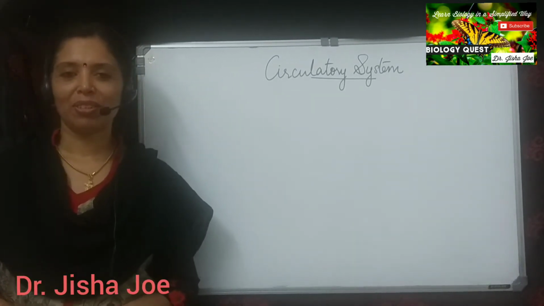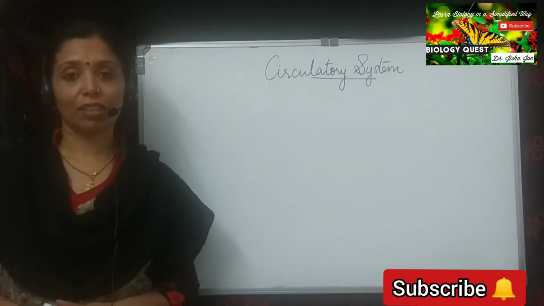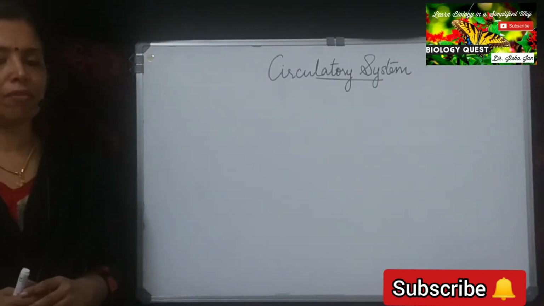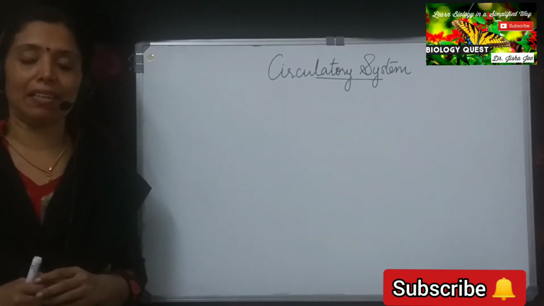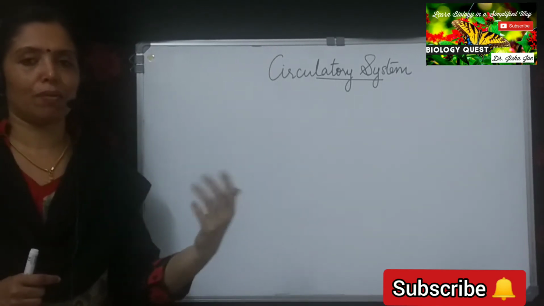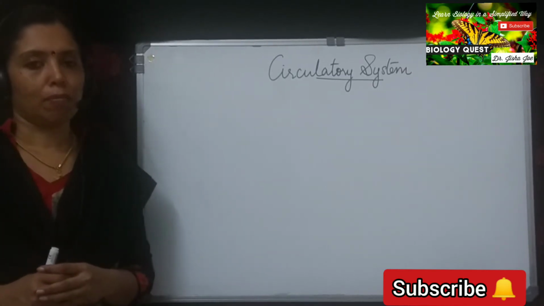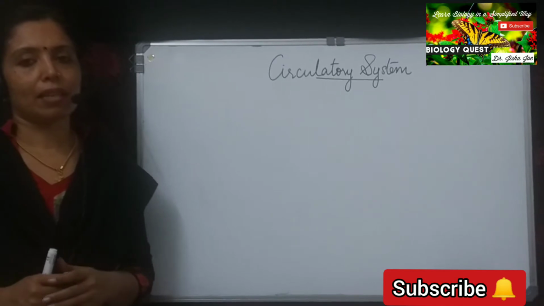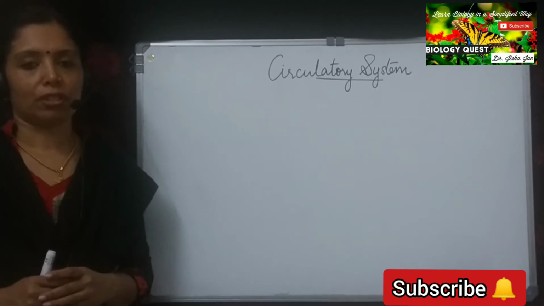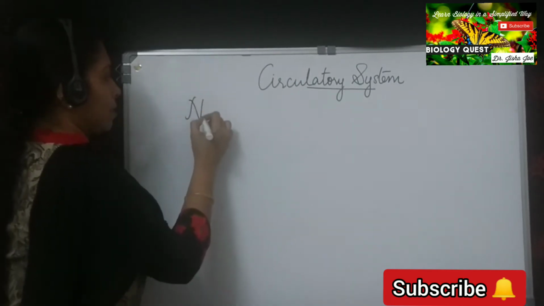I'm Dr. Jisha Jo. Today we are starting with a new chapter, the circulatory system, which comes under the third unit, human anatomy and physiology. In all the living organisms, we can see there are certain fluids circulating in the body, and these fluids are involved in supplying substances to the various parts of the body or collecting substances from the different parts of the body. So in this chapter, we will study about the circulatory fluids in our body, their composition and their function. First, let us have a look at the need for a circulatory system.